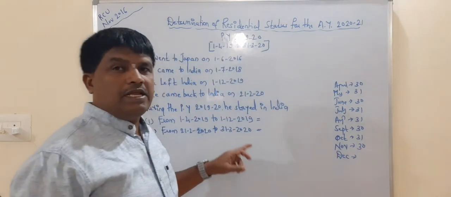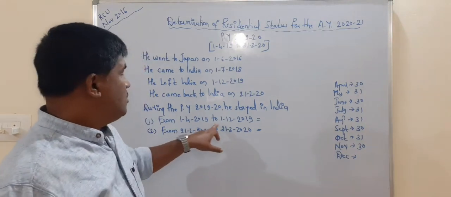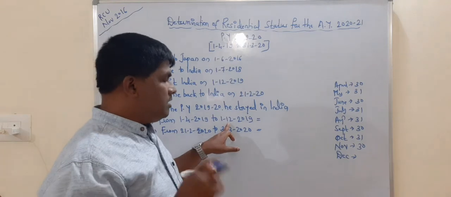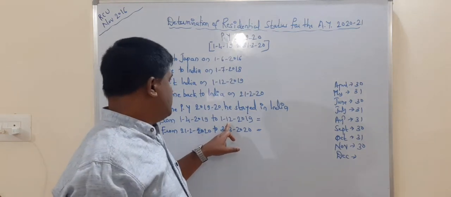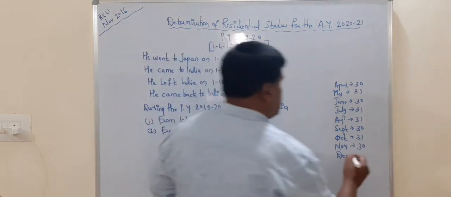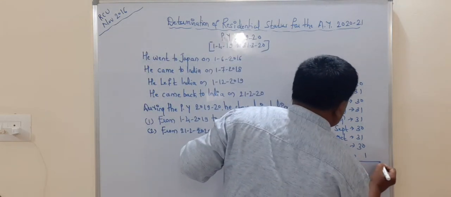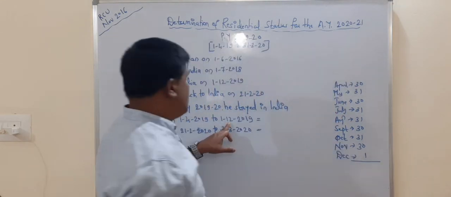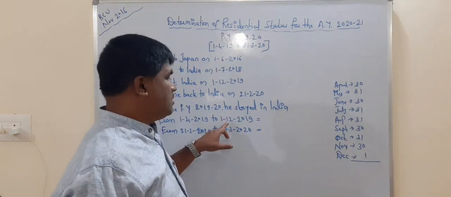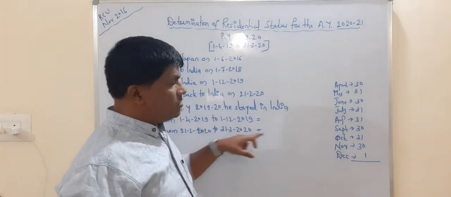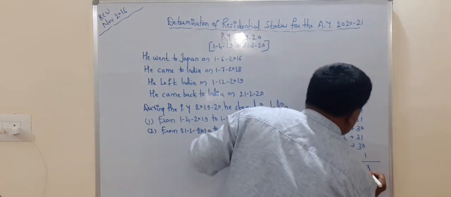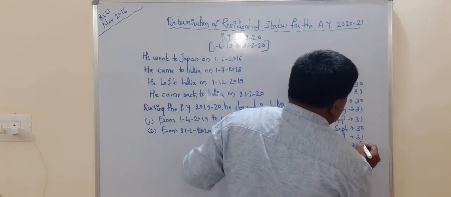On which date did he leave India? He left India on 1/12/2019. It means during the month of December, he stayed in India for 1 day, because he left India on 1/12/2019. So we count the days: 1, 2, 3, 4, 5.